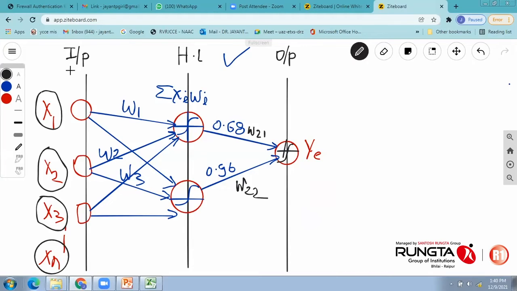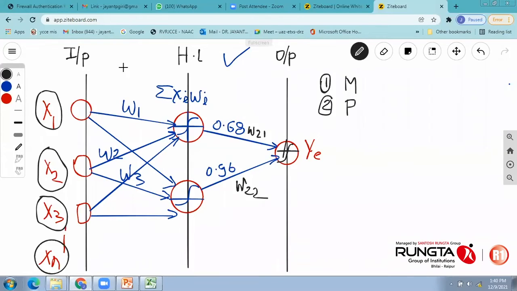We have input layer, hidden layer, and output layer. So that's why this network is called a multi-layered network. This is one thing. The structure of transferring input to the neuron is basically called a perceptron. I will give you a demonstration of this also. So this is a multi-layer perceptron.